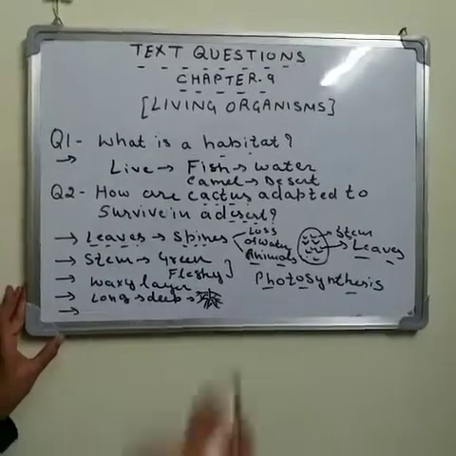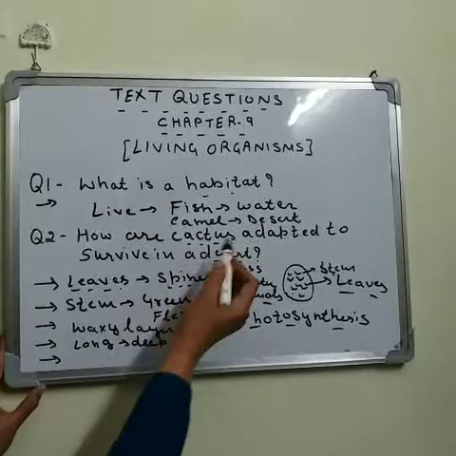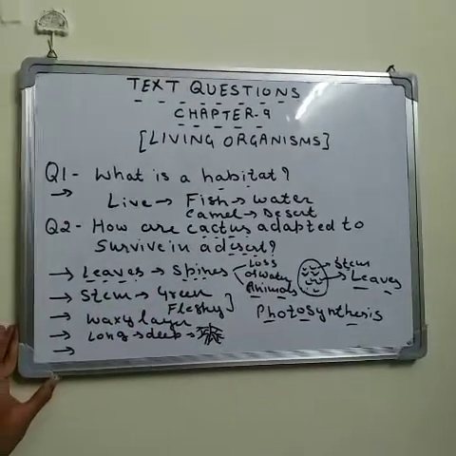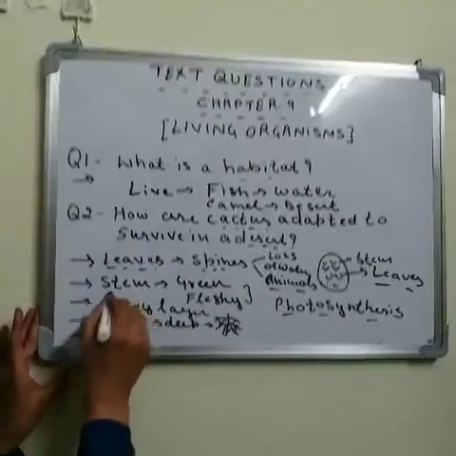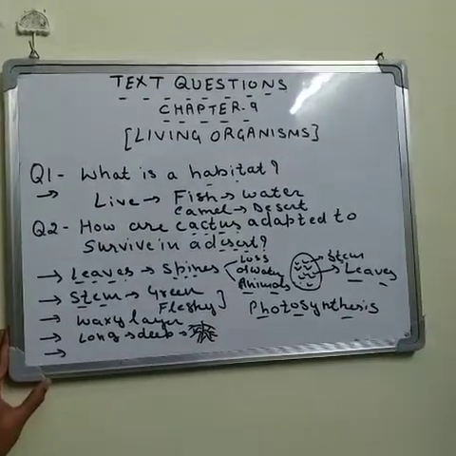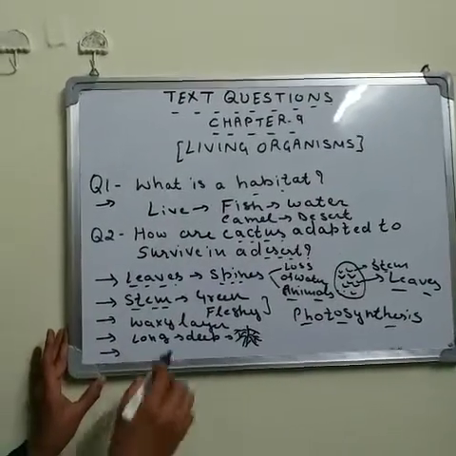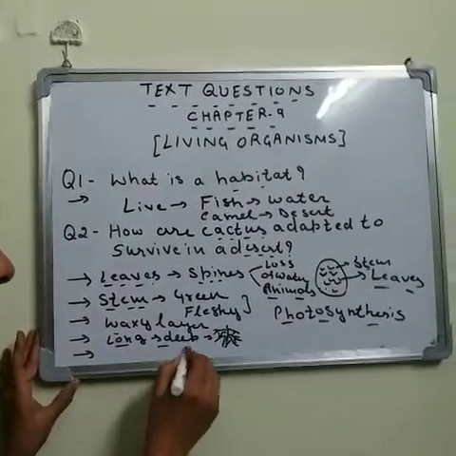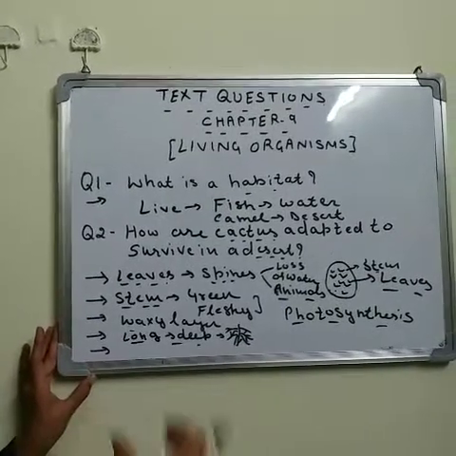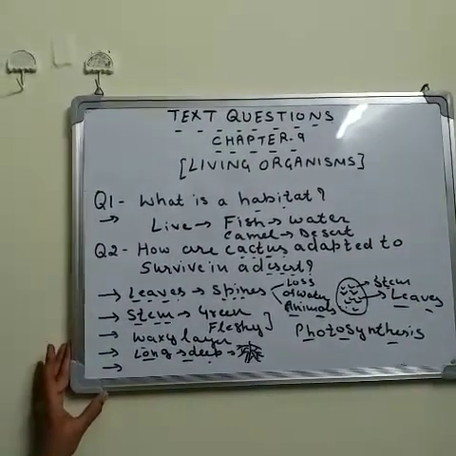So these are some adaptive features of the cactus plant: leaves reduced into the form of spines, the stem becomes green and fleshy to do photosynthesis, the stem has a waxy layer, and they have long and deep roots, so that they will find water easily from deep inside the soil.